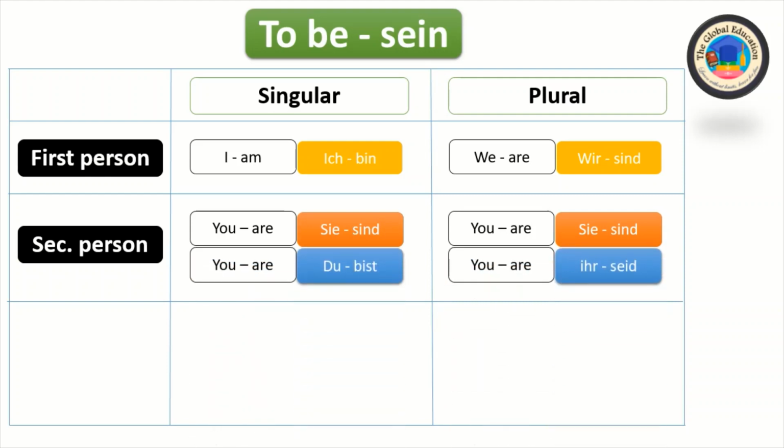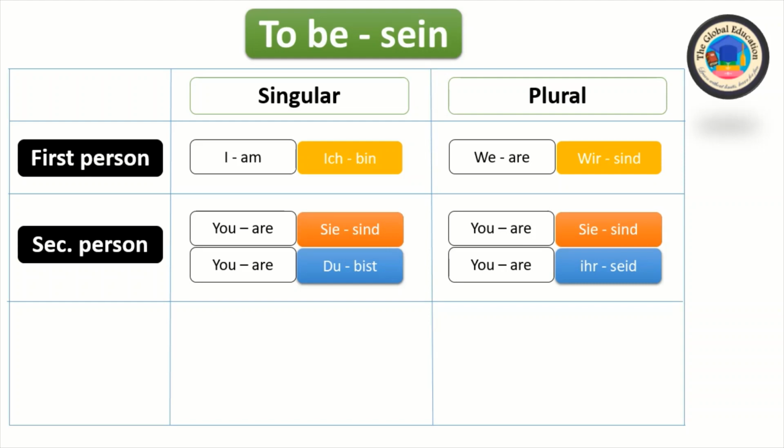And in the informal case, you are in English, but in German, du bist in the singular form and ihr seid in the plural. So in both singular and plural form, we use you. For the formal case, Sie sind, and for the informal case, du bist, ihr seid.